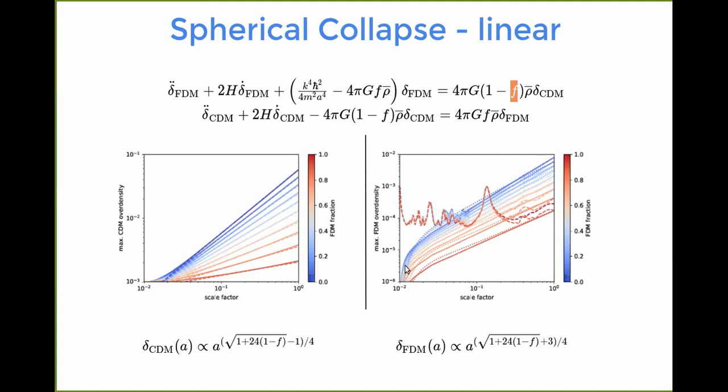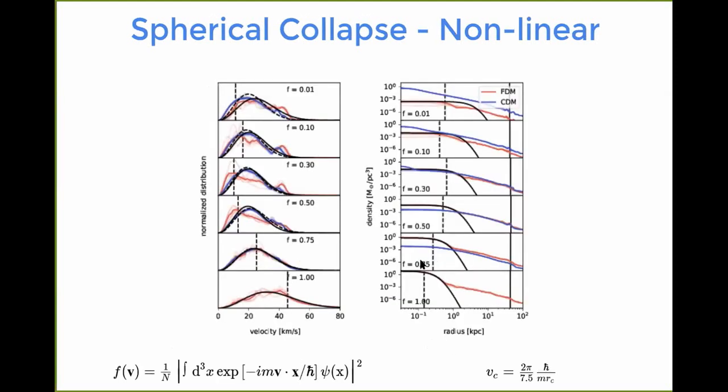Here we investigated two different scenarios, namely where initially we have homogeneous fuzzy dark matter, so no overdensity in the fuzzy dark matter part and only an overdensity in the cold dark matter part. Therefore, here with the solid lines, we start from flat, basically. But then we also showed that the late time behavior is not due to this very artificial test case by also initializing a fuzzy dark matter overdensity, and that would be the dashed lines. And we can indeed see that initially it immediately disperses because it's below the Jeans scale. So it's unphysical to be clustered so strongly below that Jeans scale. So it actually disperses and then oscillates around,